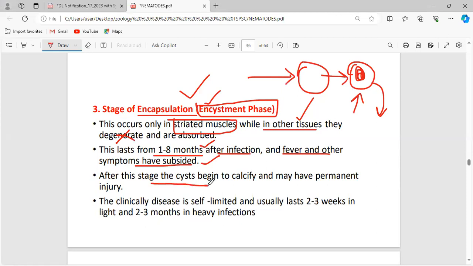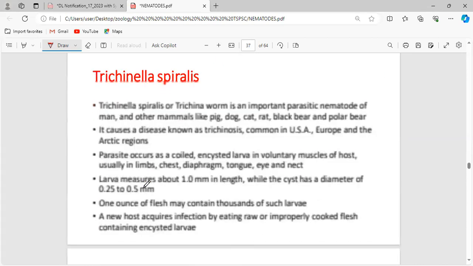After this stage, the cyst begins to calcify and may cause permanent injury. This clinical disease is self-limited and usually lasts 2 to 3 weeks in light infection and 2 to 3 months in heavy infection. Okay, so this lasts for some months.